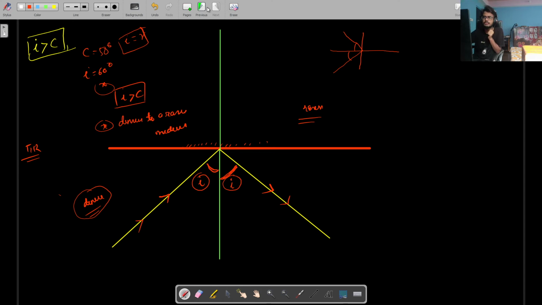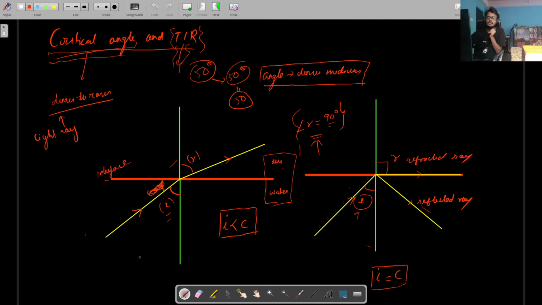So we'll go back to the three cases that we did. In the first case, we know that this is denser and this is rarer. Now, in the first case the angle of incidence is less than the critical angle. So the critical angle is some value, say 50, and the angle of incidence is less than 50. I'm just giving an arbitrary value.